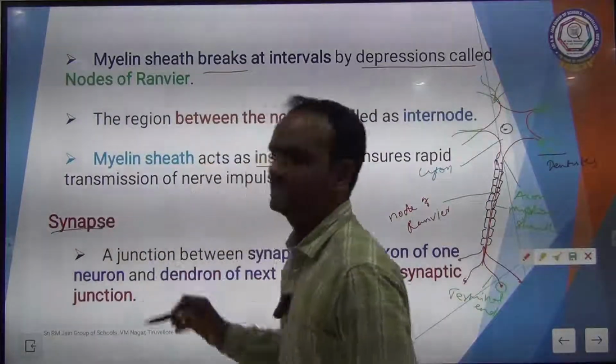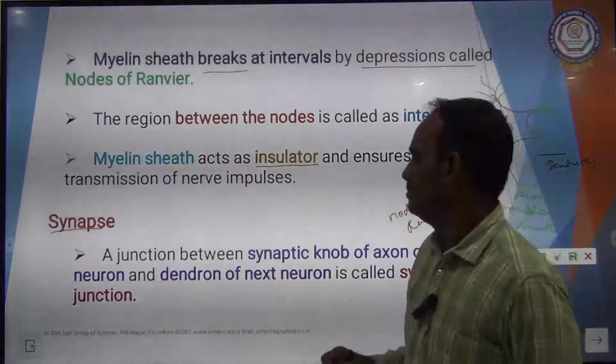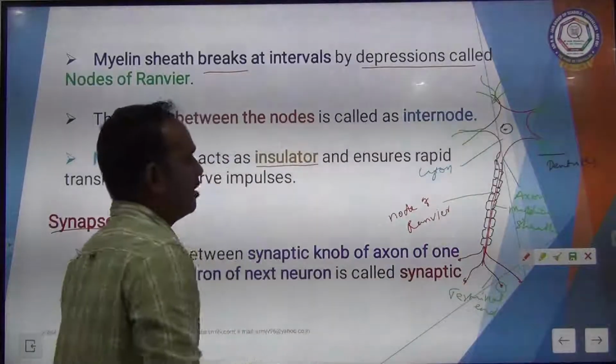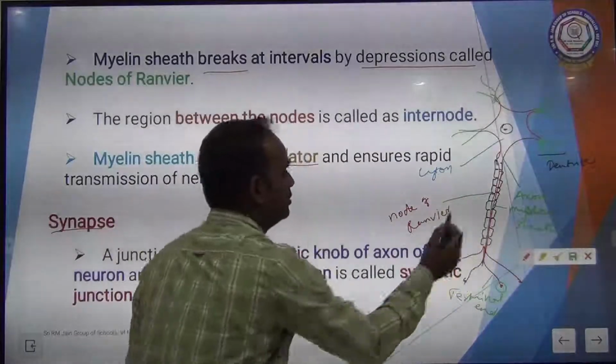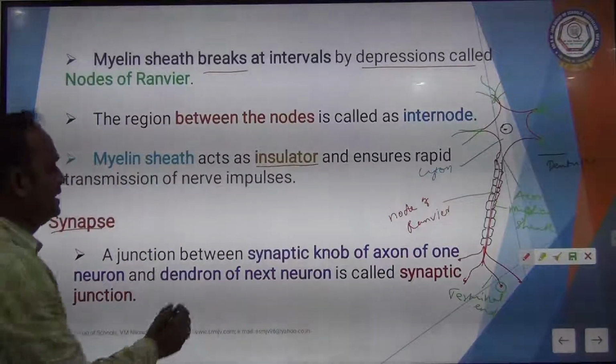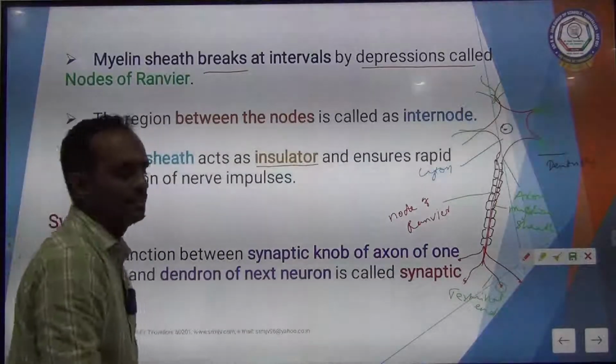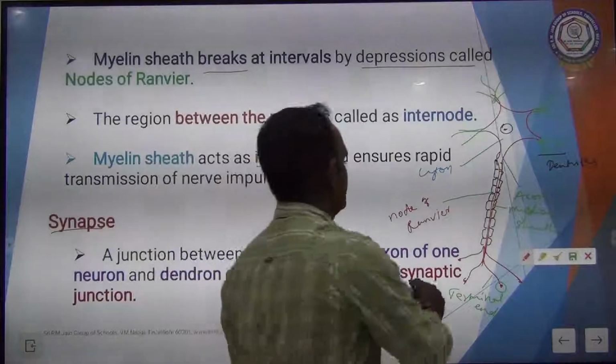Then synapse: a junction between the synaptic knob of the axon of one neuron and the dendron of the next neuron is called synaptic junction.